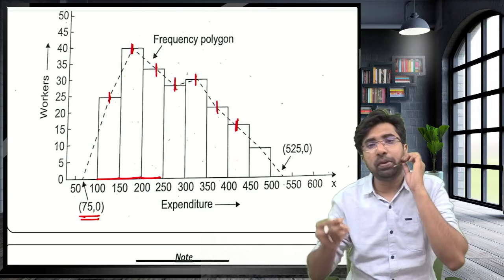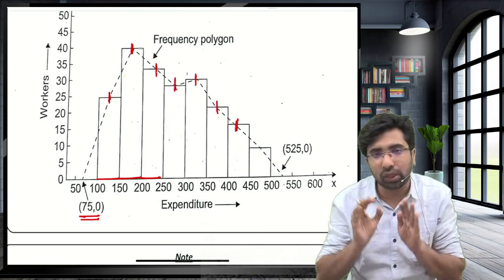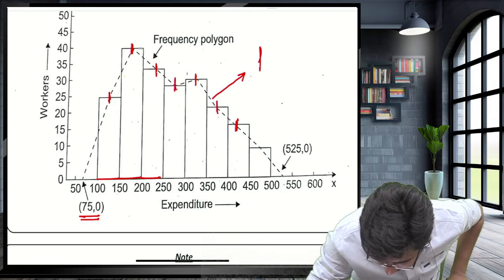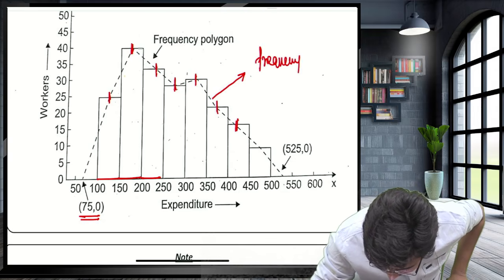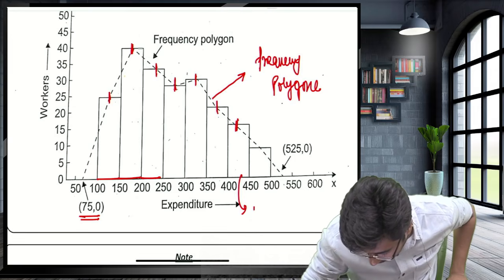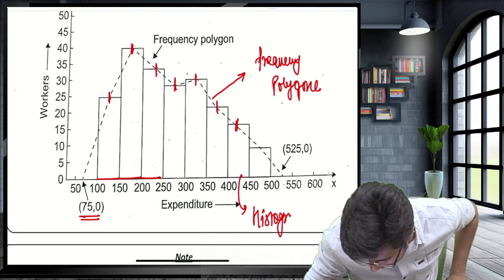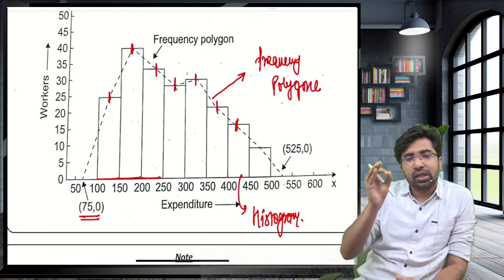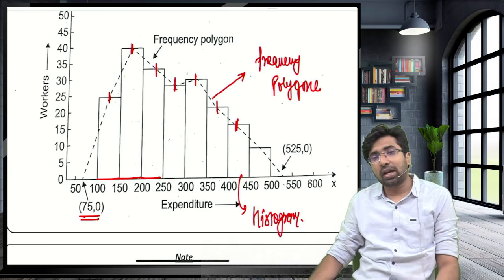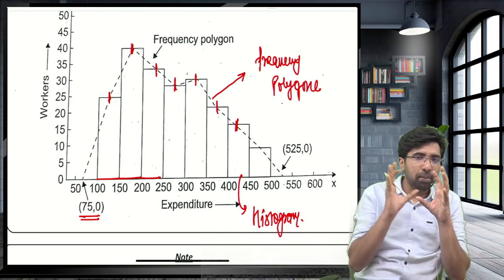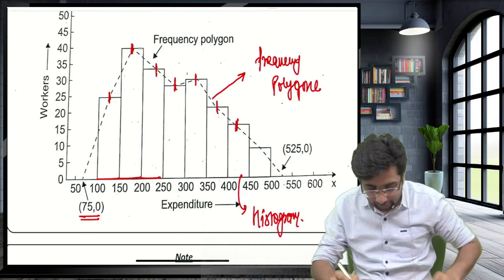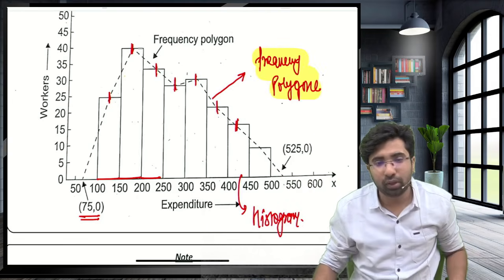By joining the midpoints of the rectangles of the histogram, this dotted line is known as the frequency polygon. And this is the histogram. This entire figure is not the frequency polygon. That dotted line is only the frequency polygon. So how is the frequency polygon constructed, guys? First of all, we draw the histogram. By joining the midpoints of the histogram, we receive the frequency polygon.